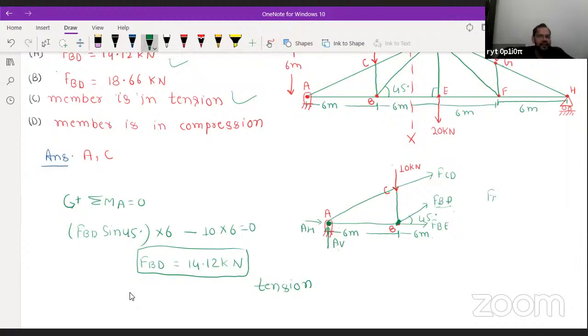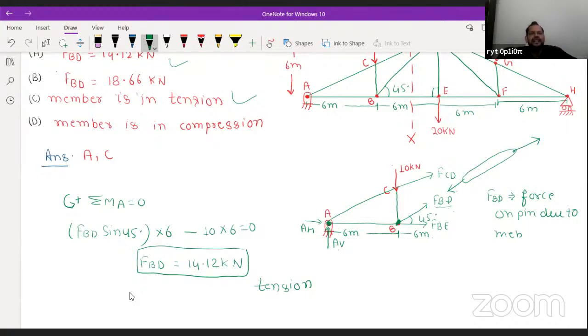So FBD is the force on pin due to member. Okay, so let us assume this is the member. So this member is trying to pull the pin in this direction. Because of action and reaction, pin will exert an equal magnitude of force but opposite in direction. And for this member to be in equilibrium, on the other side there should be the same magnitude of force but in opposite direction. So because of this, we can say the member will be in tension.